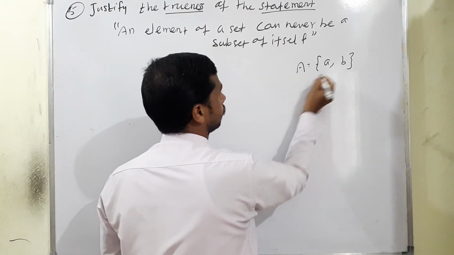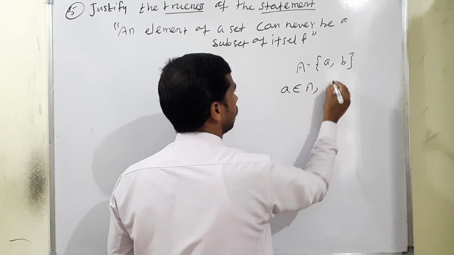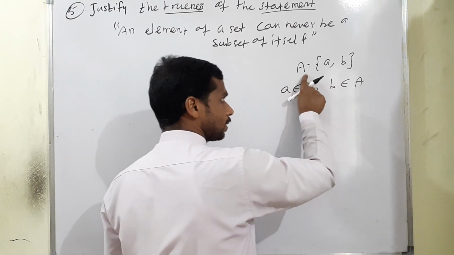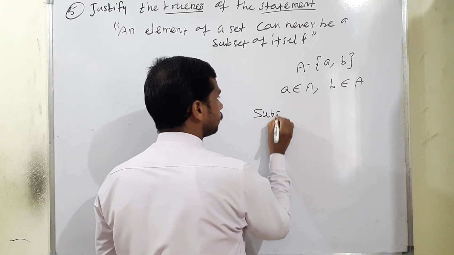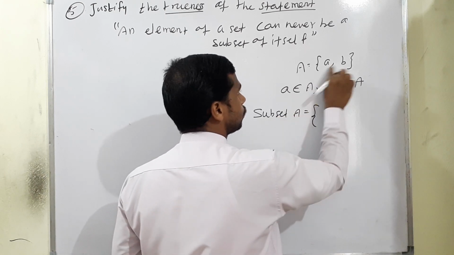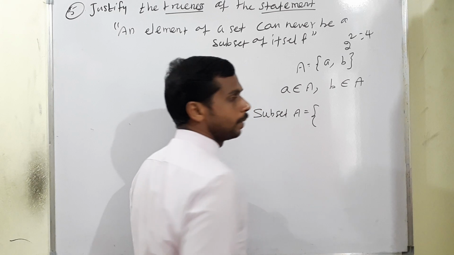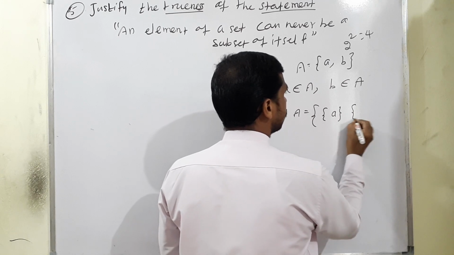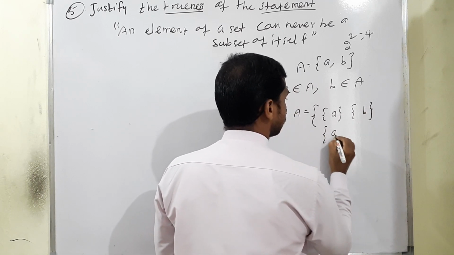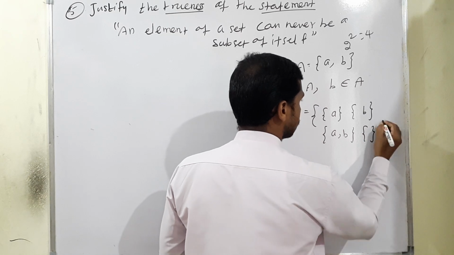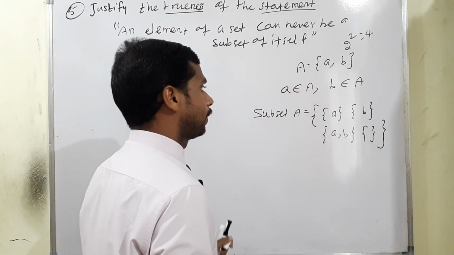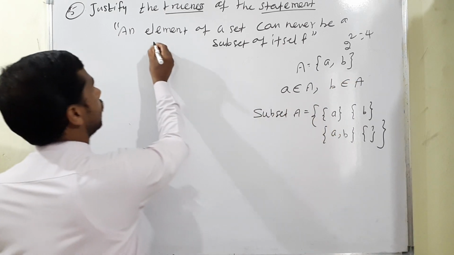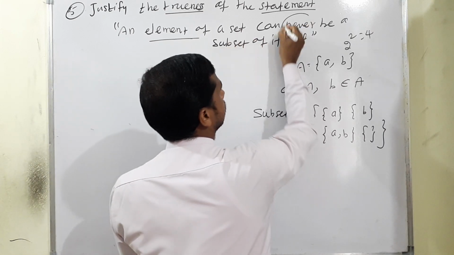How? Listen very carefully. We can say A is an element of the set, and B also belongs to it. Then how do we rewrite the subsets? If the number of elements is 2, the number of subsets is 2 squared, which is 4. So the first subset is A, the second is B, the third is A comma B, and the fourth is the null set. So there are 4 subsets. Now we can say that each and every element is never a subset of itself.